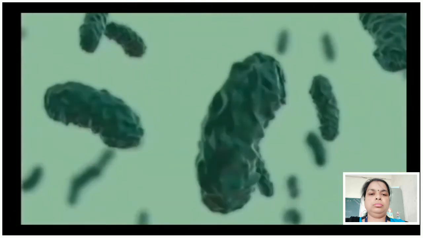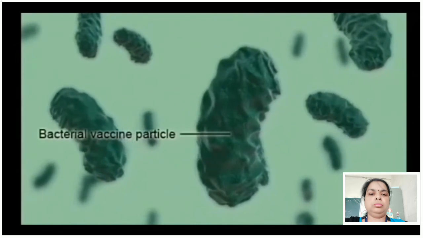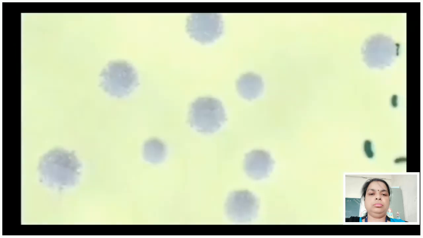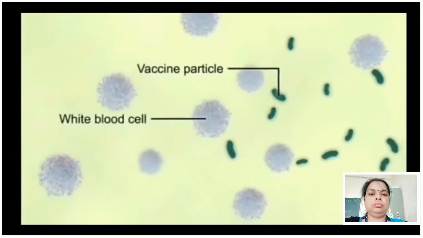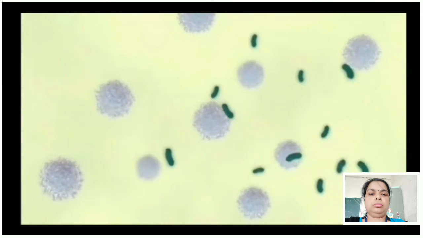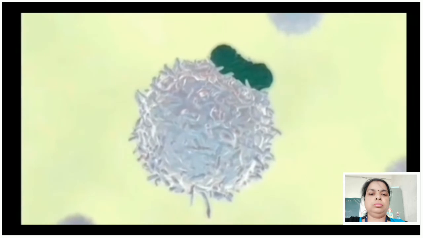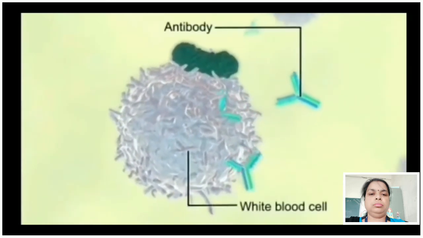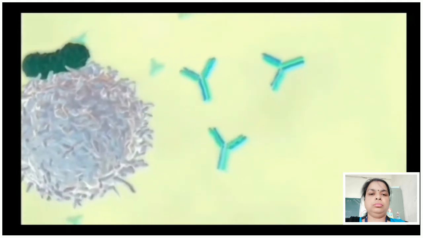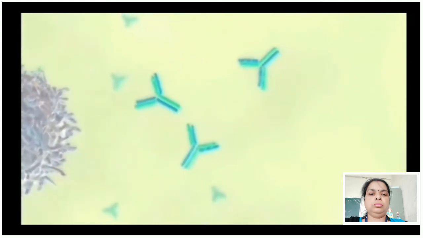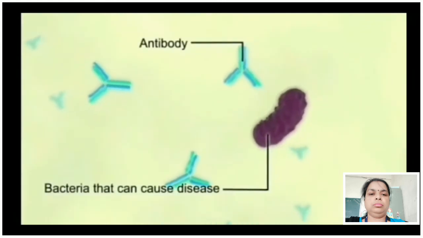Bacterial vaccines are made up of bacterial particles that have been killed or inactivated so that they cannot cause any infection. Once the vaccine is injected, your white blood cells respond to it. Your white blood cells make antibodies to the vaccine particles. They can provide you with an increased resistance to the bacterial disease. If you are exposed to the bacteria, then you have already been vaccinated against them.